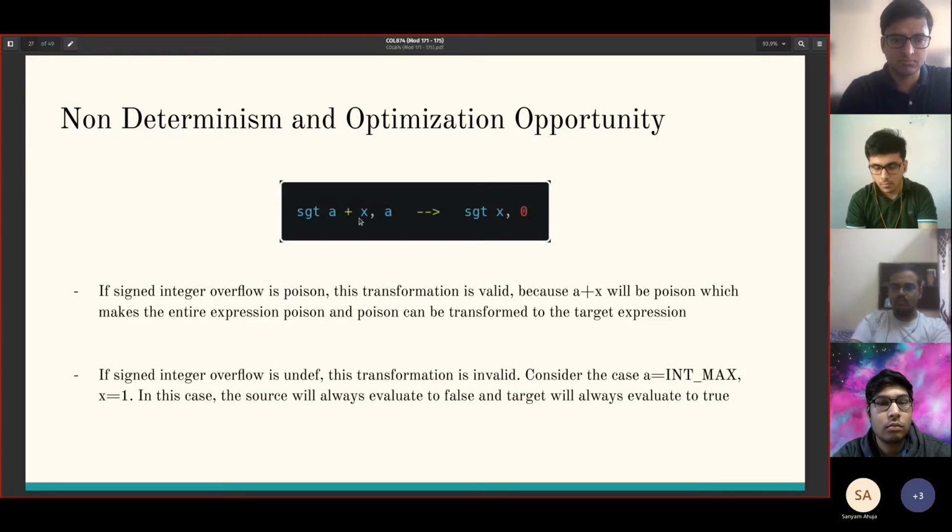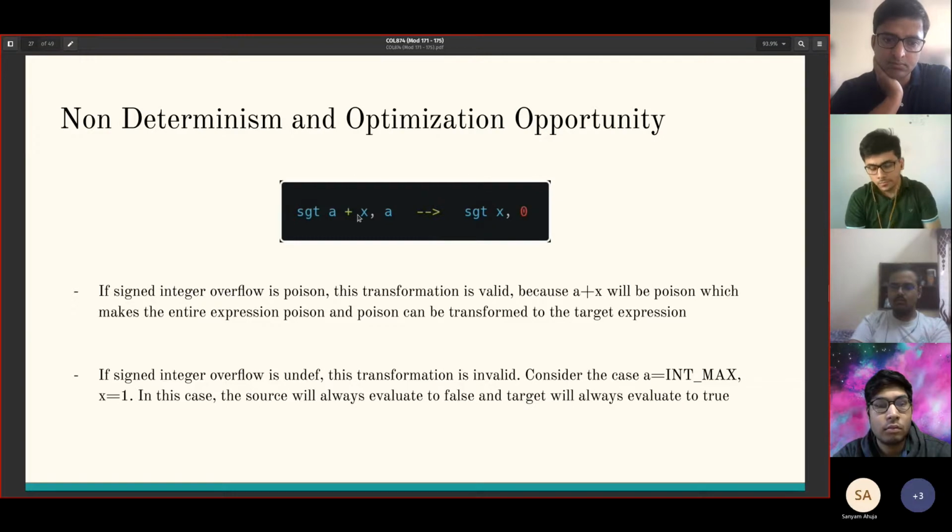Once again, considering that signed integer overflow is poison or undef, this transformation might or might not be invalid. So let's say signed integer overflow is poison, then this transformation is valid because a plus x will be poison, and this makes the entire operation poison, and poison can be transformed to any value, so it's fine to transform it to this value.